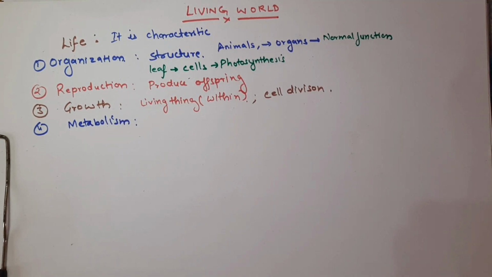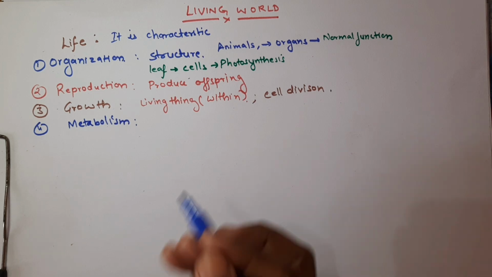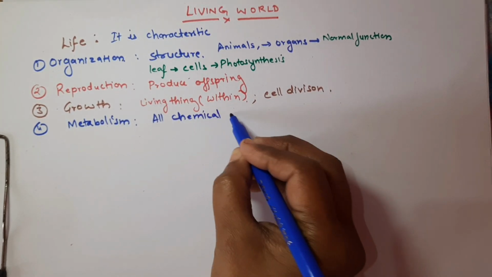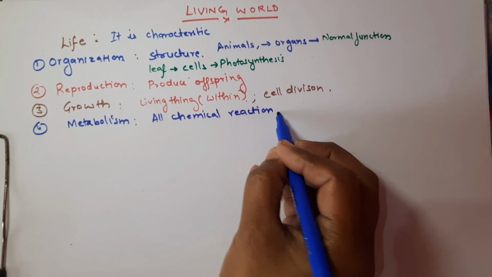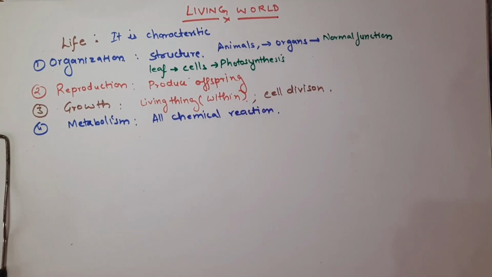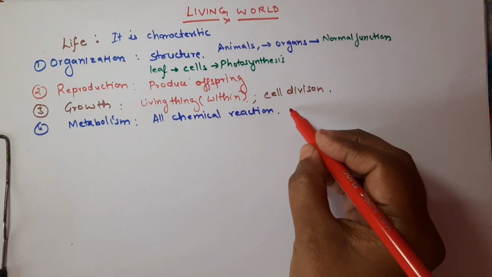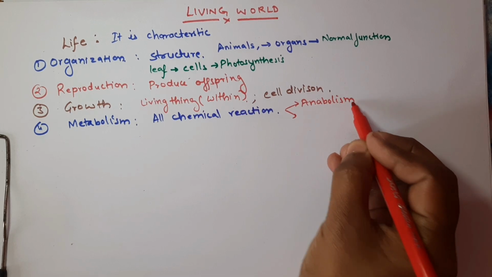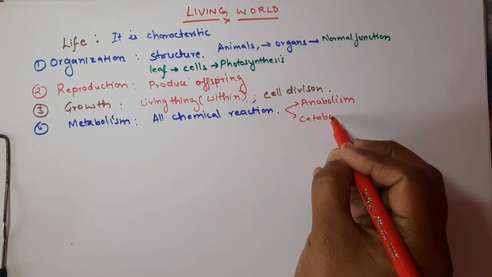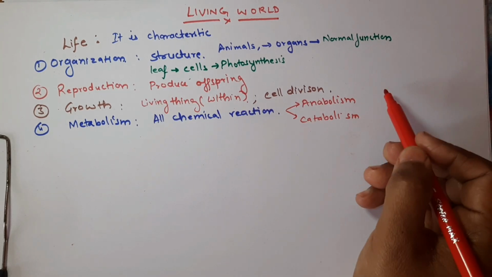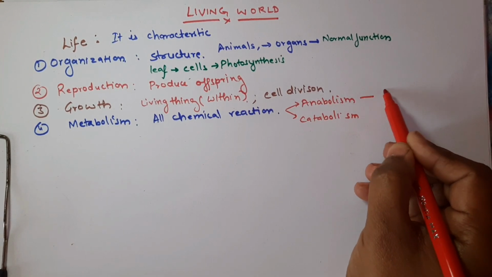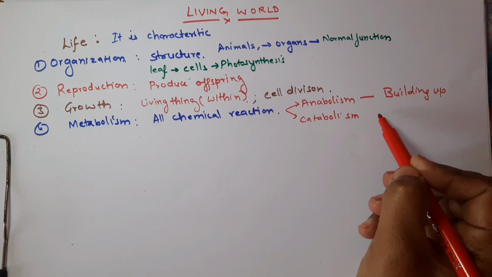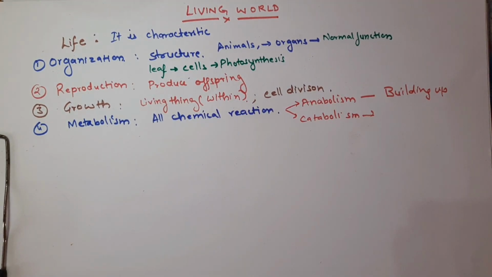So metabolism is known as the sum total of all chemical reactions. It's all the chemical reactions occurring in the body of a living being. Okay, so now a quick introduction: metabolism comprises anabolism and catabolism. Anabolism means building up of a complex molecule from simpler ones. So the chemical reactions that build up are anabolism.